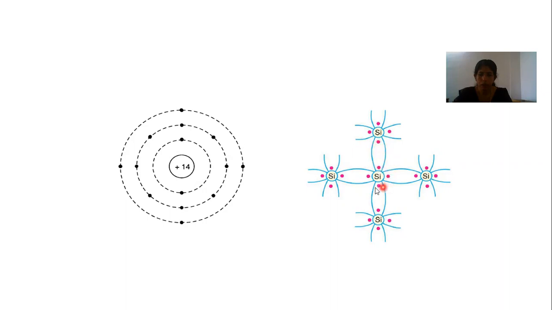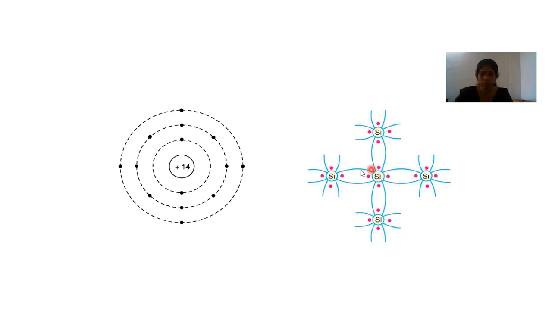So this outermost orbit will now have 8 electrons, and the silicon atom becomes stable. Sharing electrons with the neighboring atom is known as a covalent bond.